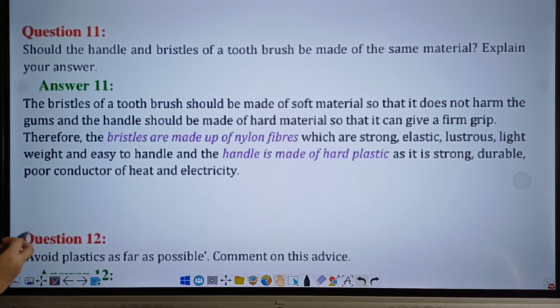Therefore, the bristles are made of nylon fibers which are strong, elastic, lustrous, lightweight and easy to handle, and the handle is made of hard plastic as it is strong, durable, poor conductor of heat and electricity.